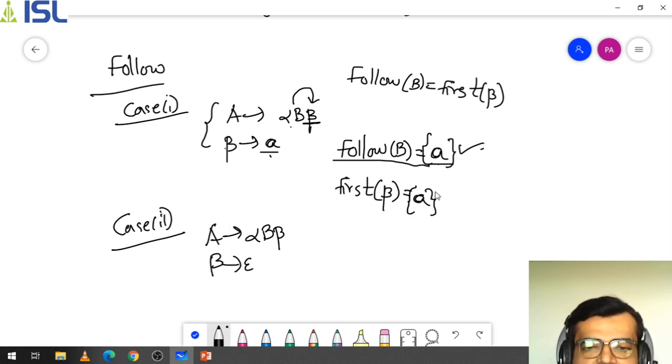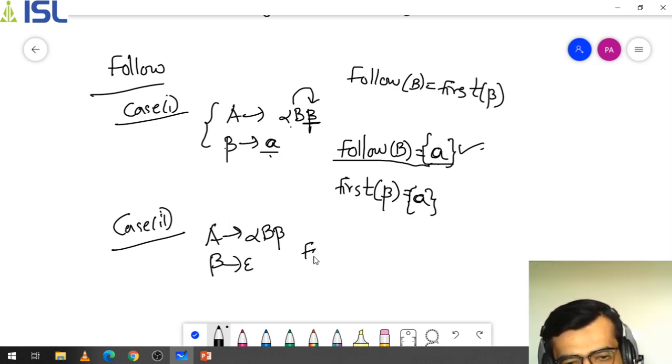Now what happens here is that there is some change. Simply it will not be written as epsilon, or you cannot just say that it is nullable. You can say it, but there is a need to specify one more thing. What is that? Here follow of B means, again, first of beta.